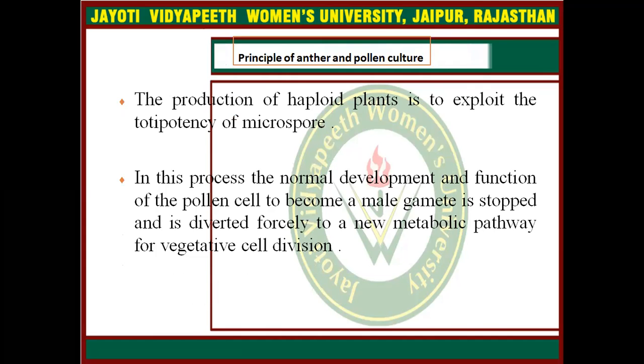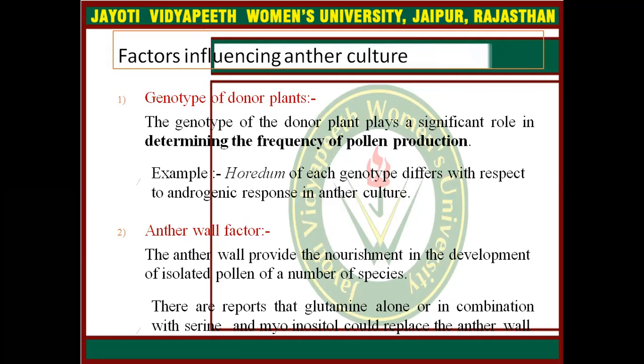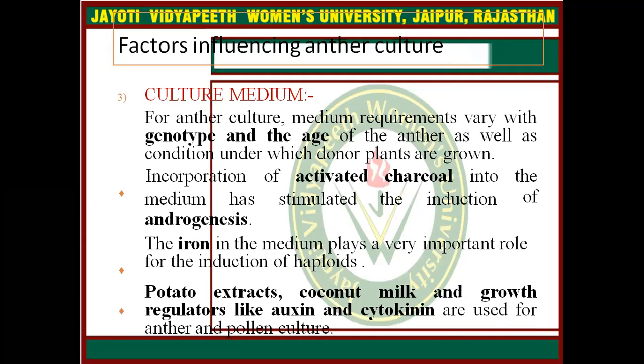The production of haploid plants exploits the totipotency of the microspore. In this process, the normal development and function of the pollen cell to become a male gamete is stopped and forcibly diverted to a new metabolic pathway for vegetative cell division. What are the factors which can influence anther culture? First are the genotype of the donor plant, anther wall factors, and the culture medium.